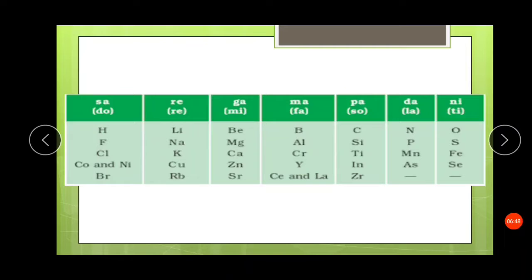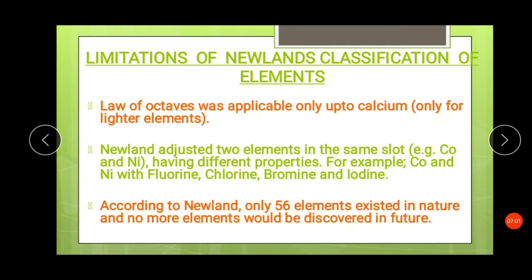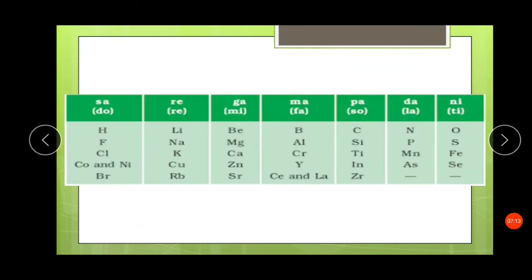So Newland found that sodium and lithium have the same property. Magnesium and beryllium have the same property. So this was observed by Newland. Now, Newland's classification also has some limitations. What were they? The law of octaves was applicable only up to calcium, that is, only for the lighter elements.